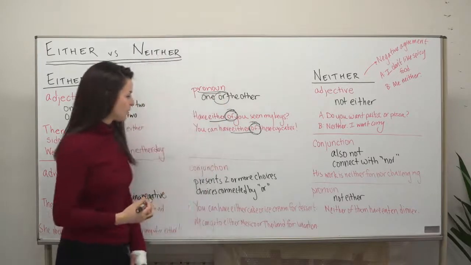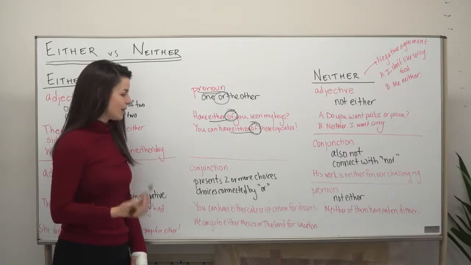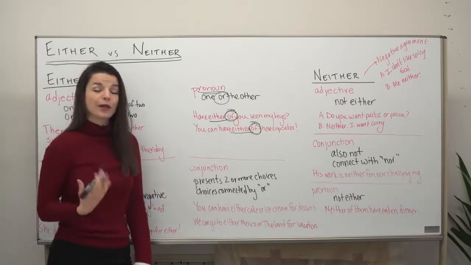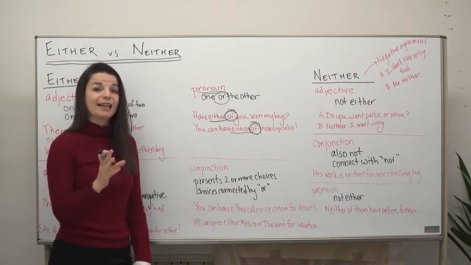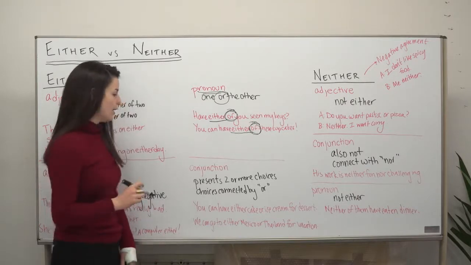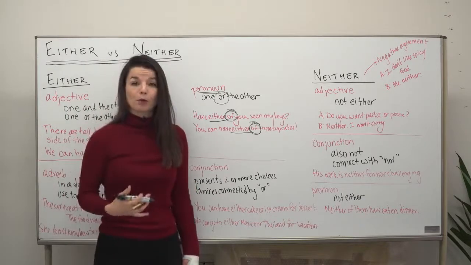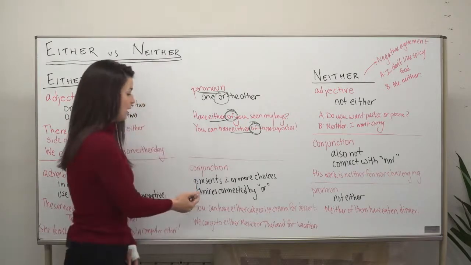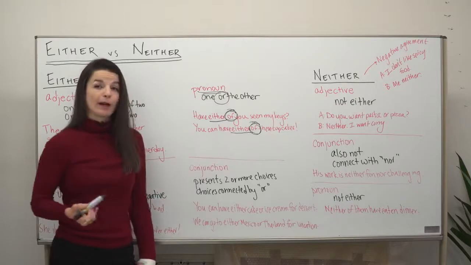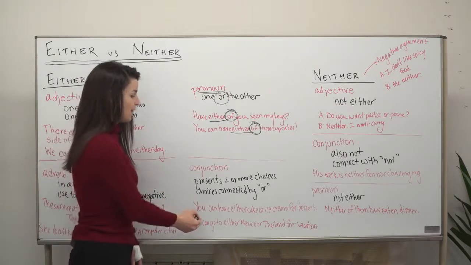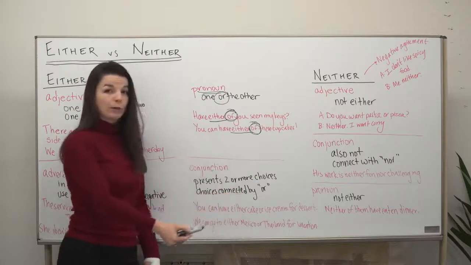All right, let's go to the last point about either then. As a conjunction. So a conjunction, remember, we use to connect words. Conjunctions are used to connect points in a sentence. So as a conjunction, either presents two or more choices. These choices are connected by the word or. So some examples of this. You can have either cake or ice cream for dessert.